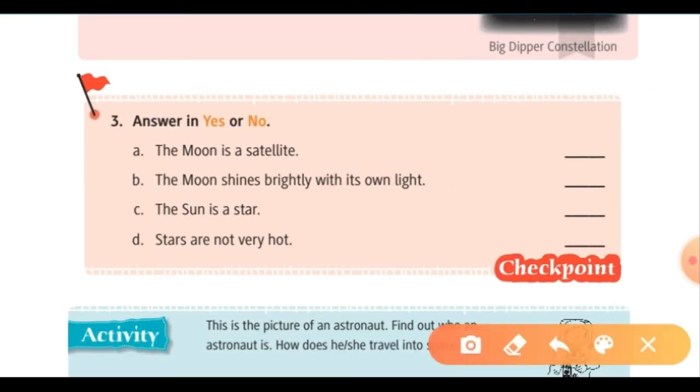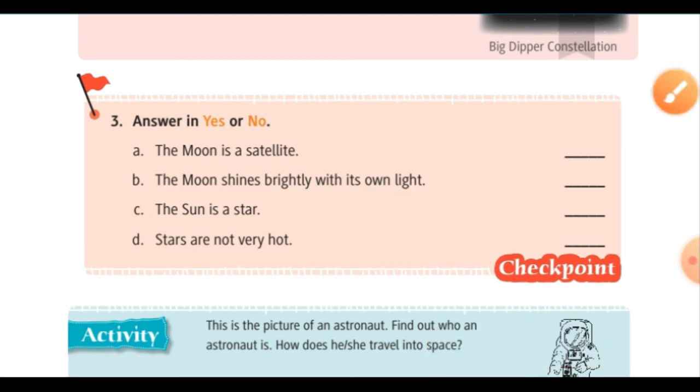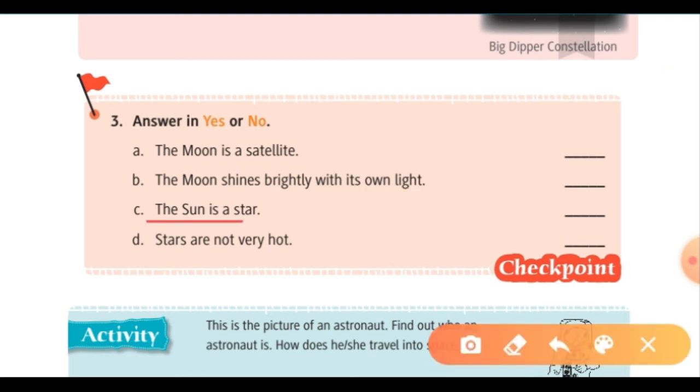So now we have some questions. The Moon is a satellite. If you know the answer, then you can say yes or no. So, is the Moon a satellite? Yes, the Moon is a satellite. The Moon shines brightly with its own light. Does the Moon have its own light? No. The Sun is a star. Then it is correct. Yes. And next, stars are not very hot. This is false. That means no.